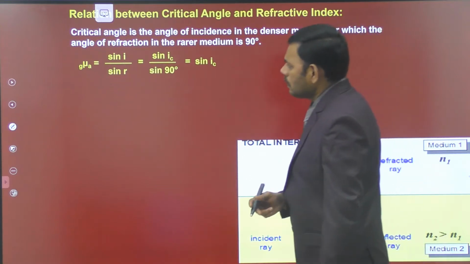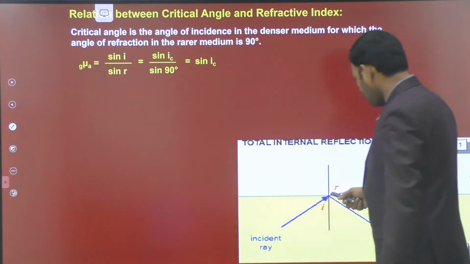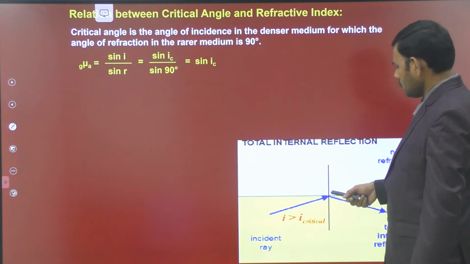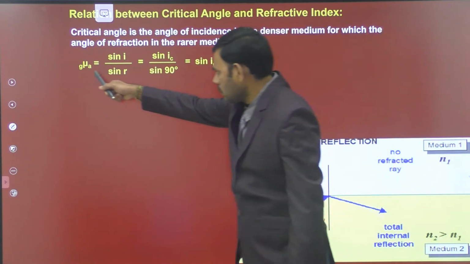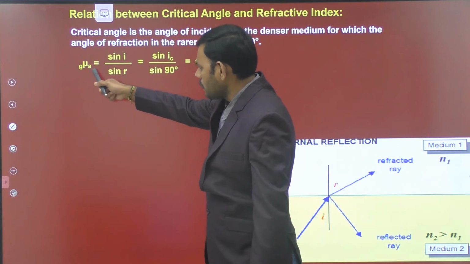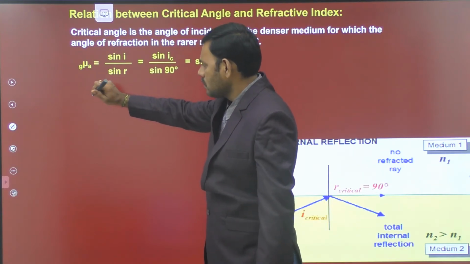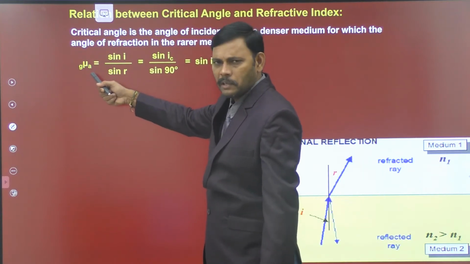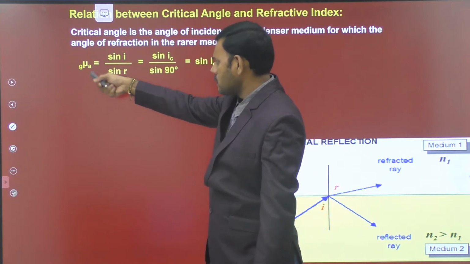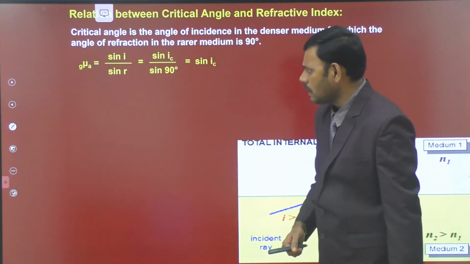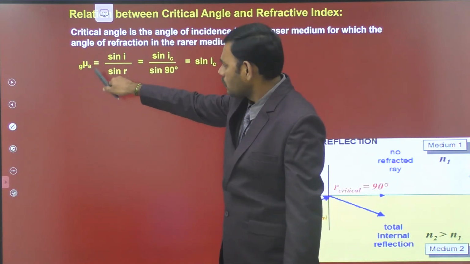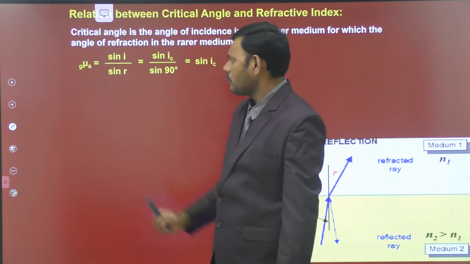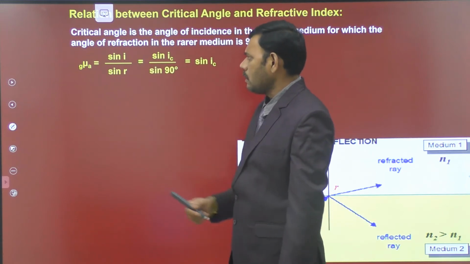So apply Snell's law at this boundary, that is, the refractive index of the second medium with respect to the first medium, mu 2 by mu 1. Let the first medium be glass. For example, we are considering the rarer medium as air and the denser medium from which light is incident as glass. Therefore mu2 by mu1 is the general formula. The refractive index of the second medium with respect to the first medium is sin i by sin r.